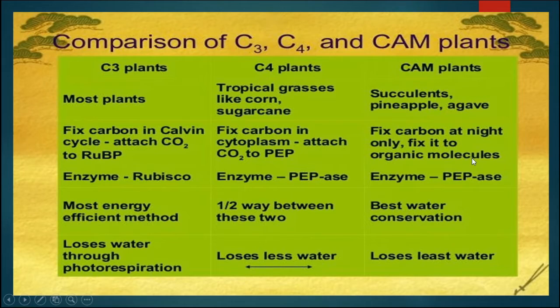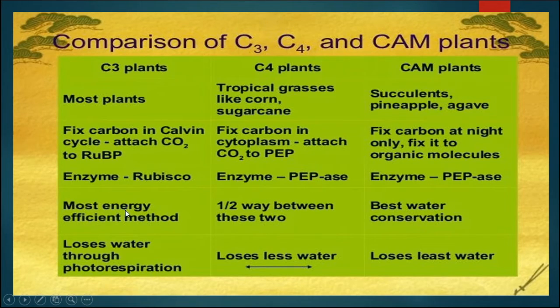So in the daytime the stomata are not open. In C3 plants, the enzyme utilized is known as Rubisco, that is ribulose bisphosphate carboxylase oxygenase, whereas in C4 plants the enzyme used is PEPase, that is phosphoenol pyruvate carboxylase, and in CAM plants again the same enzyme PEPase is utilized.